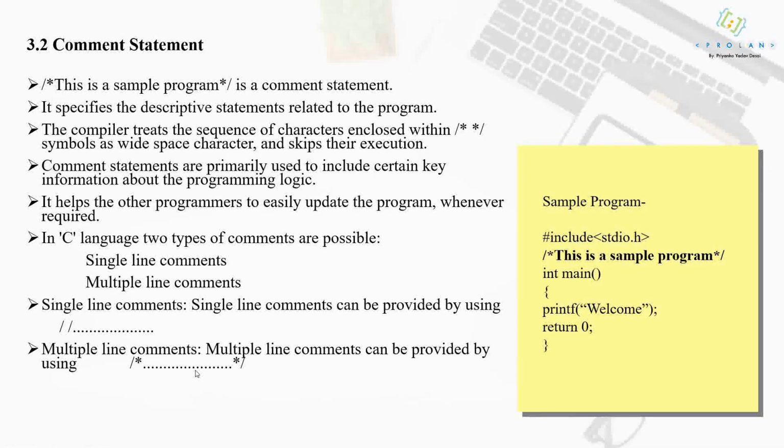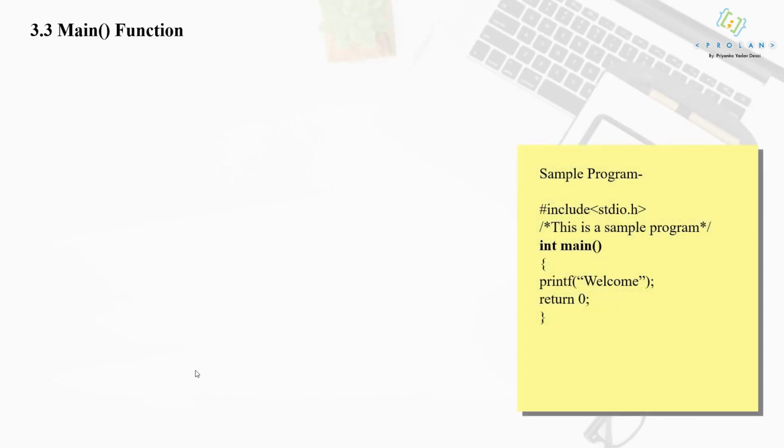Now moving on to the next and very important concept of C programming, the main function. What is the third line after the comment statement? What is the third line of your program? It is int main. Now, as I told you in the beginning itself, the statements we write in C are written in simple English language. So main means what? Your main program starts from this line. Straightforward. This is the starting point of program execution.